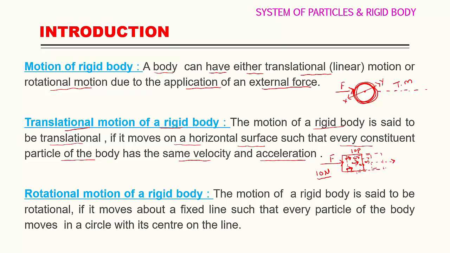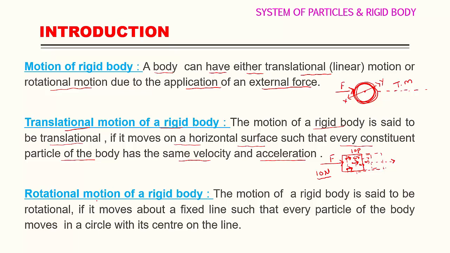So what is a translational motion? The motion of a rigid body is said to be translational if it moves on a horizontal surface such that every constituent particle of the system has the same velocity and acceleration. So why does each particle have the same velocity? Because the applied force is equally distributed to each particle of the system. So they are moving with the same velocity, and it constitutes a translational motion.